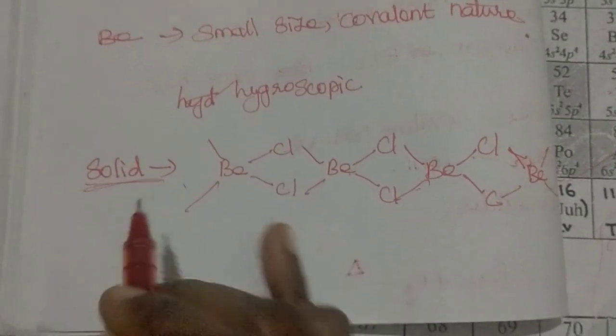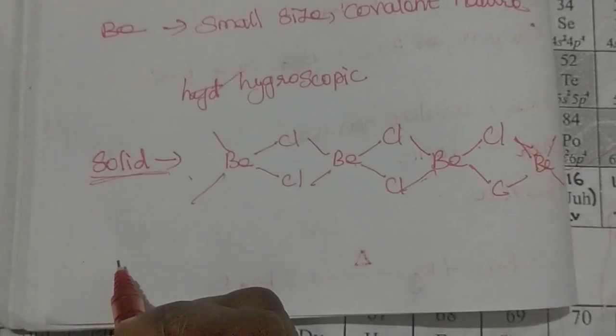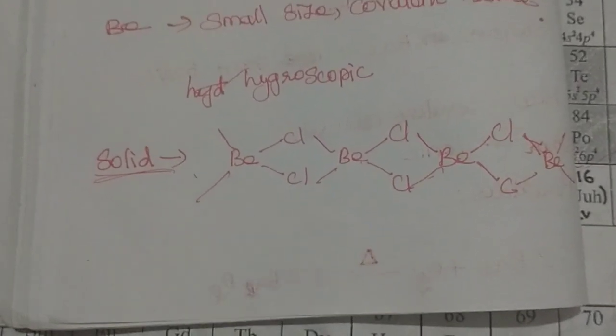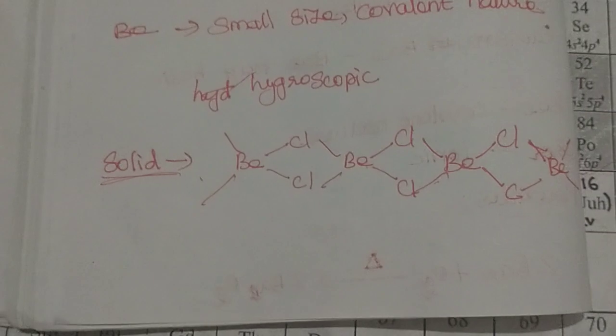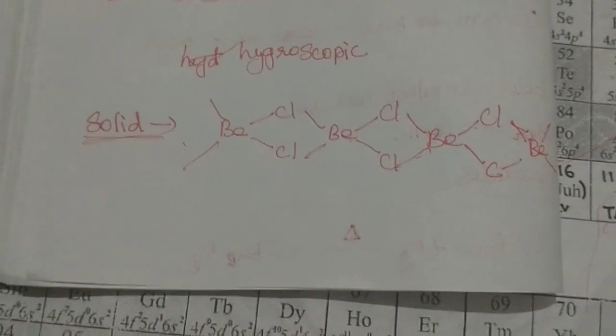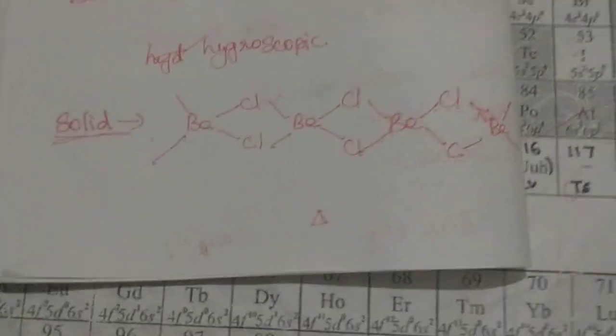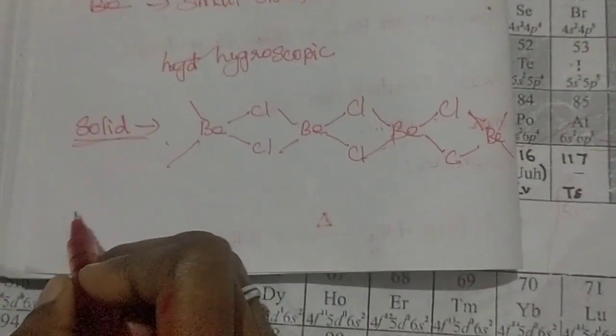And when beryllium chloride is present in the vapor state, it shows a chloro bridge dimer structure. So what is the chloro bridge dimer structure?